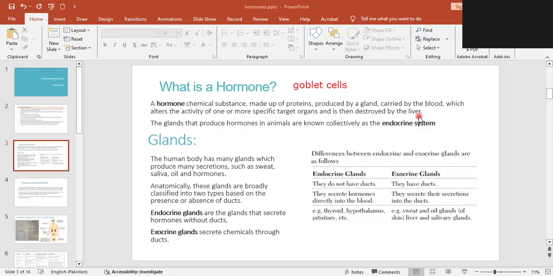That's why one of the functions of the liver is that it detoxifies the toxins, right?